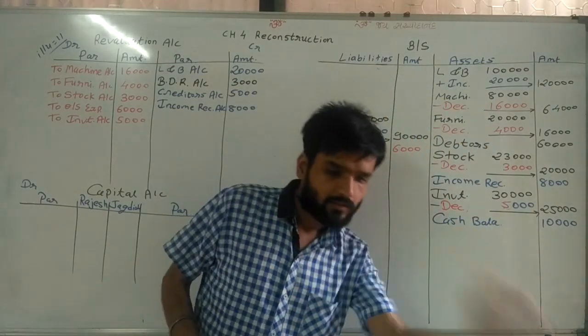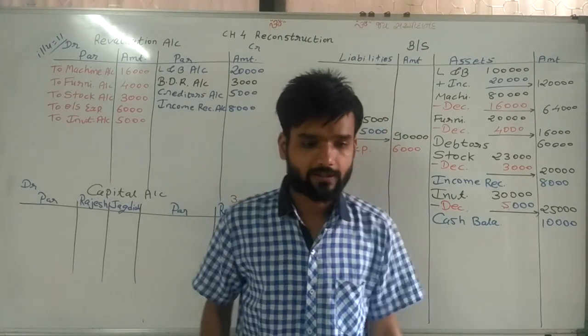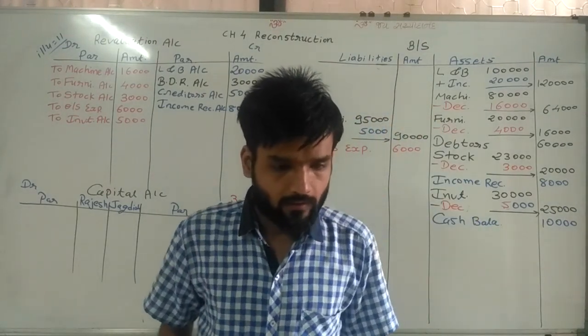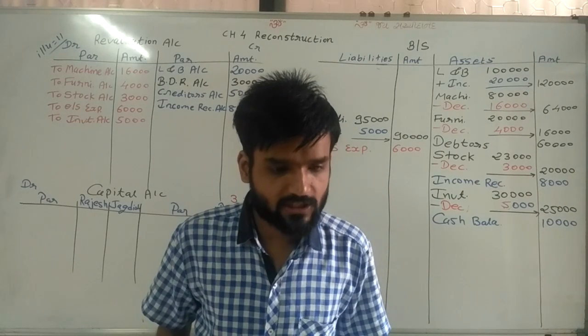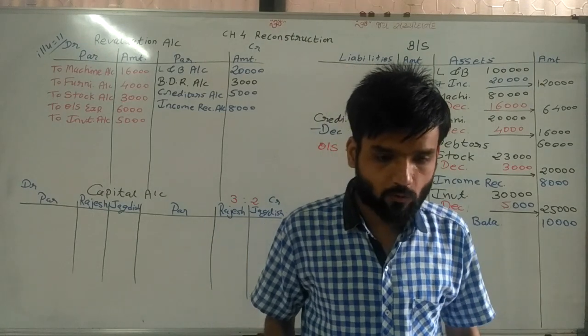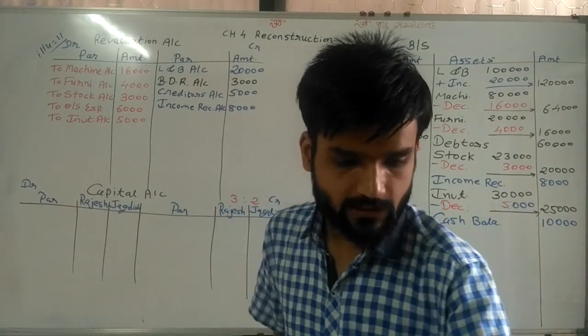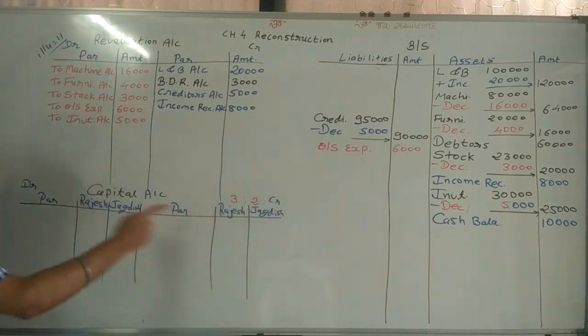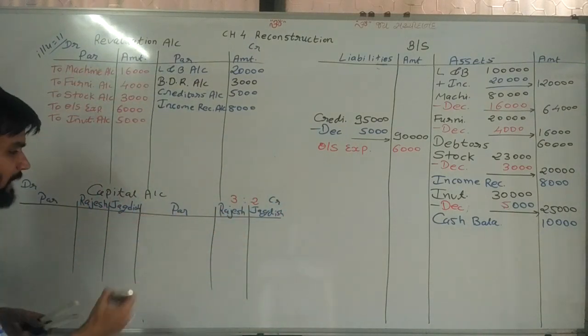Now I am reading left side, liability side. In liability side, top of the column is given Rajesh and Jagdish capital account. Now Rajesh capital account is 1,40,000 and Jagdish capital account is 60,000. So sir, here capital account is prepared. So write down Balabidi.